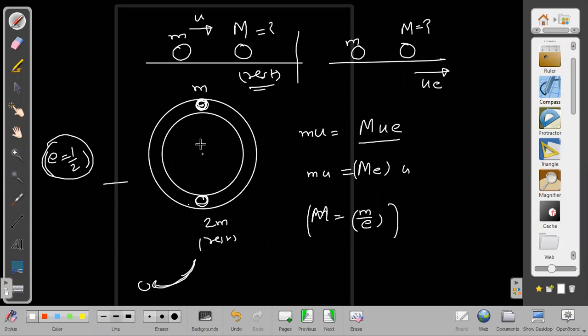If it strikes with velocity u, then it goes up with ue, and it will come back with u into e velocity. When it comes back with u into e velocity, it will collide with the second one, which was at rest, and we can find out where it will make it go. So we have to apply conservation of momentum 2 times in this, and it will be difficult to do if you don't understand this thing beforehand.